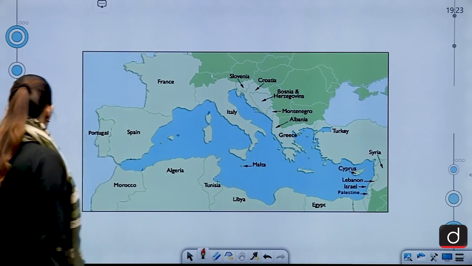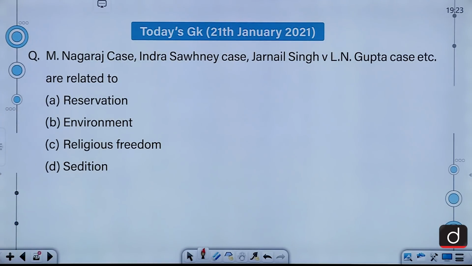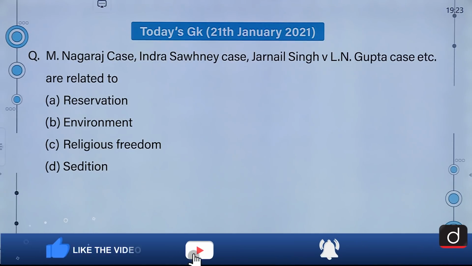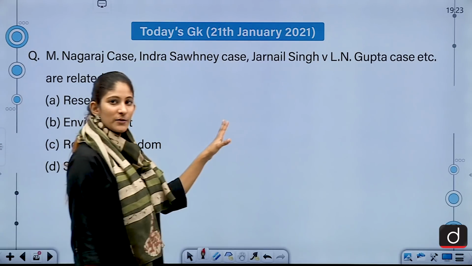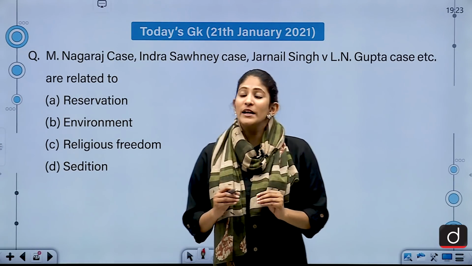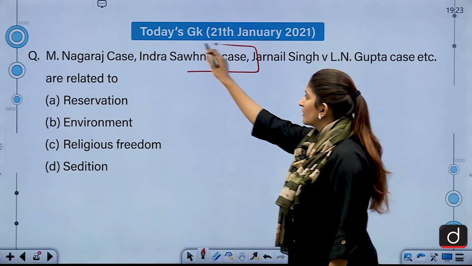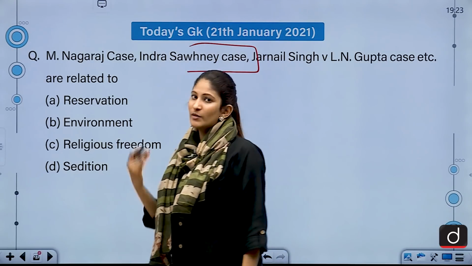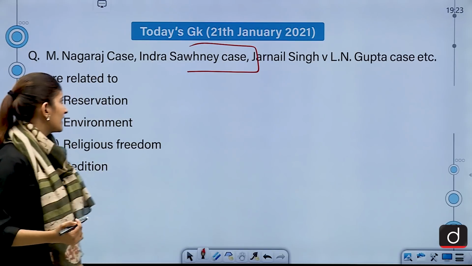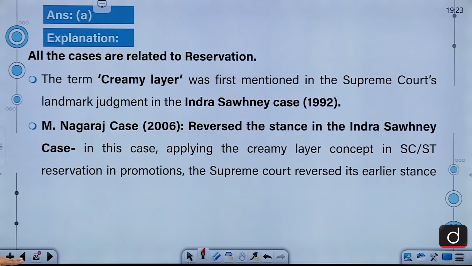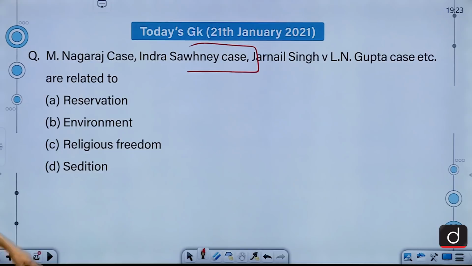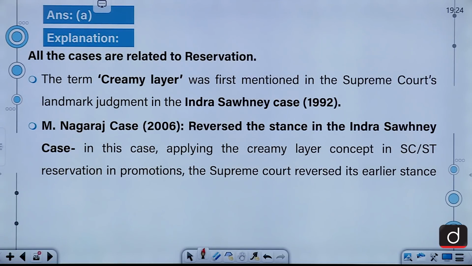So, moving on, let's talk about our first question. The Nagraj case, Indra Sawhney case, Jarnail Singh versus Lachhmi Narain Gupta case, etc. are related to reservation, environment, religious freedom, or sedition. As you can see, there are plenty of options to choose from. If you know even one of the cases, you will easily answer this. So, the correct answer for this question is A, that is reservation. All the cases are related to reservation.